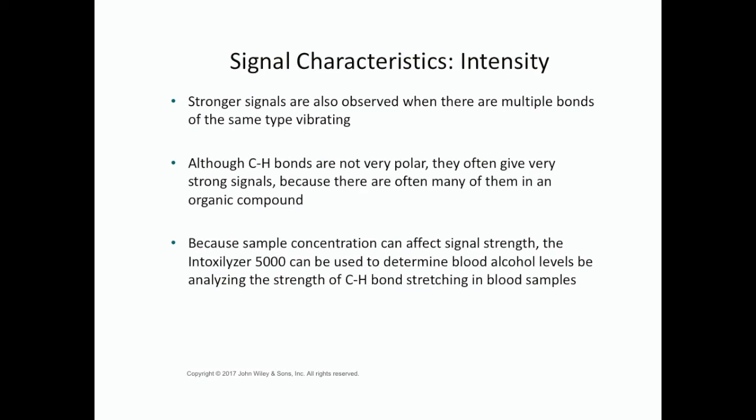and that's because there are so many of them frequently found in an organic compound. And this effective concentration on intensity is exploited with things like the Intoxilyzer 5000, which can be used to determine blood alcohol levels by determining the strength of the CH bond stretching in blood samples.